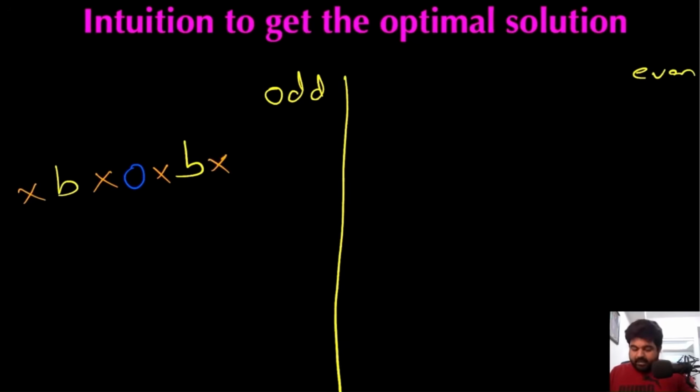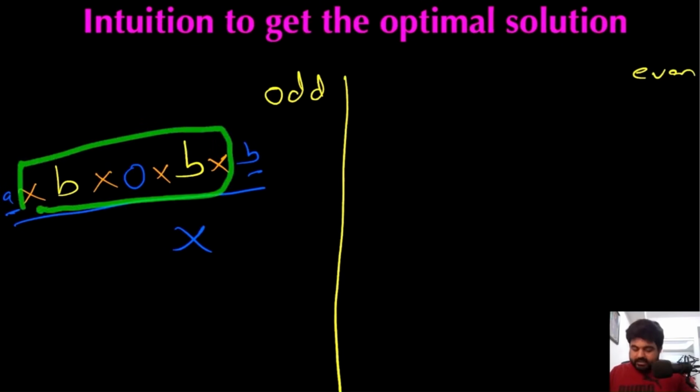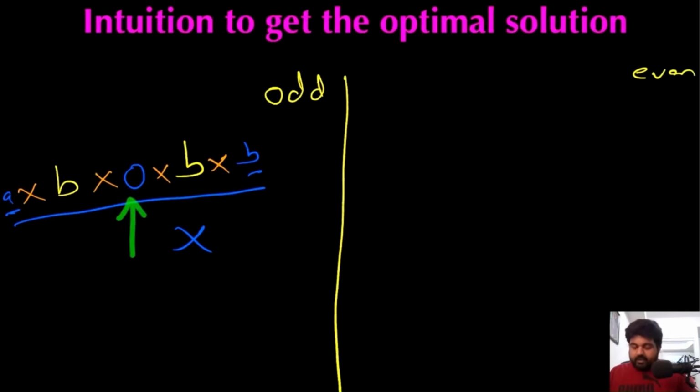But the moment I add values like A and B, now this whole thing is not a palindrome because these two values are different. But this portion is still a palindrome, and also the smaller portion still remains a palindrome, which means we can define that palindromes are like an onion, where the middle value remains the same, and because of the middle values, all the other subsequent values, where the values are same, the palindromic property is sustained. Why I'm giving so much explanation for that is you will see it in the optimal solution.